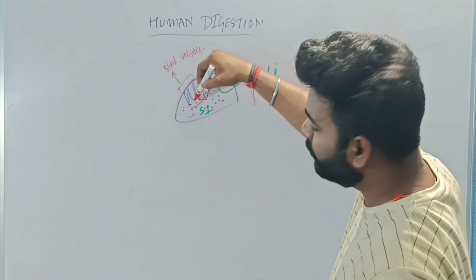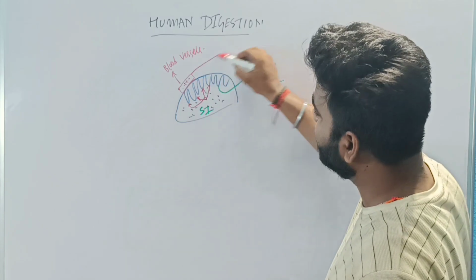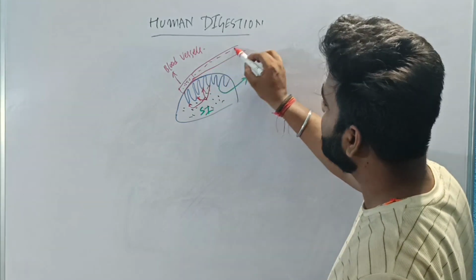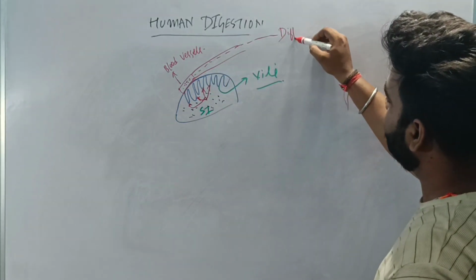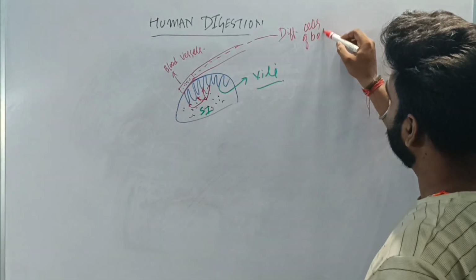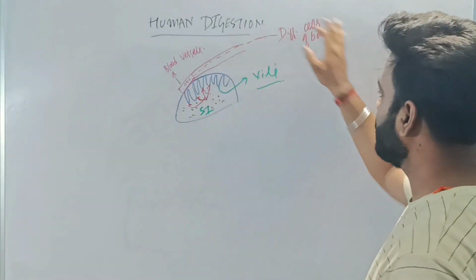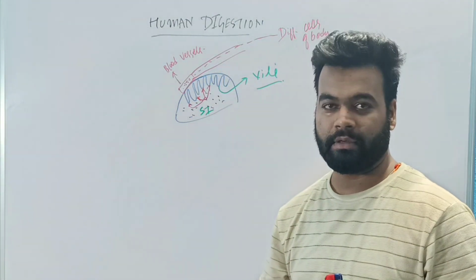Now the blood vessel will carry these food particles to different cells of the body, and this way the digested food is transferred to the different parts and cells of the body. Understood?